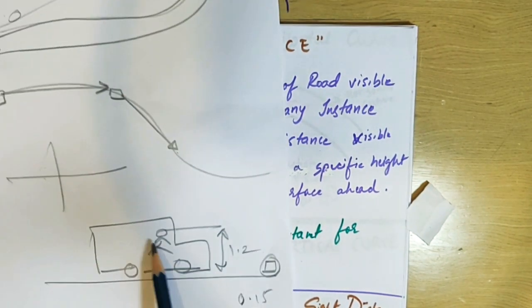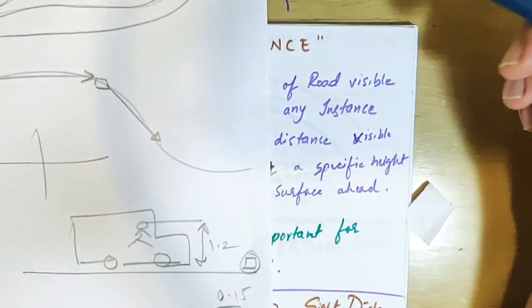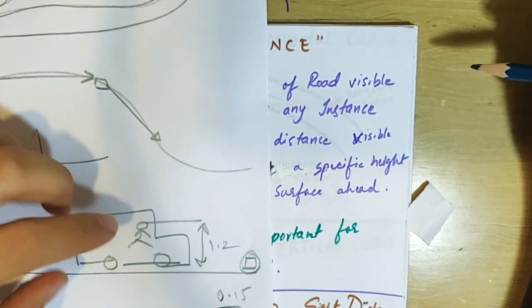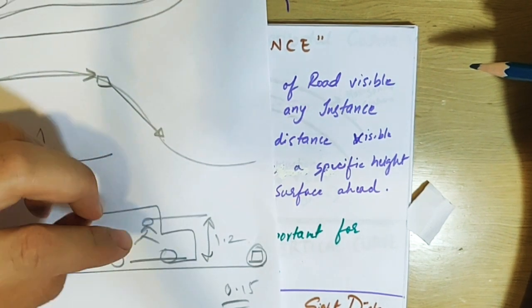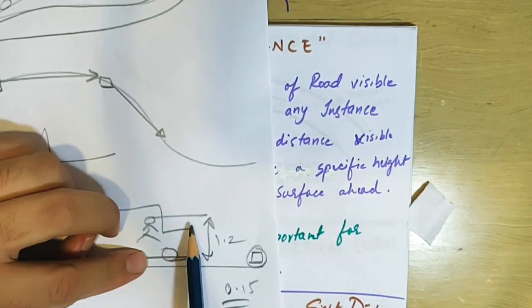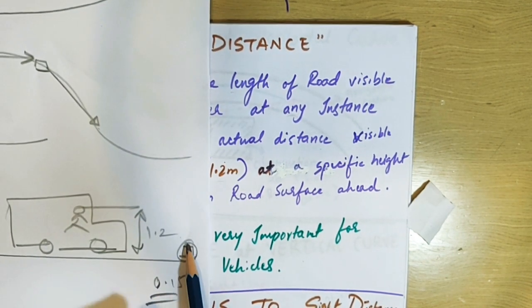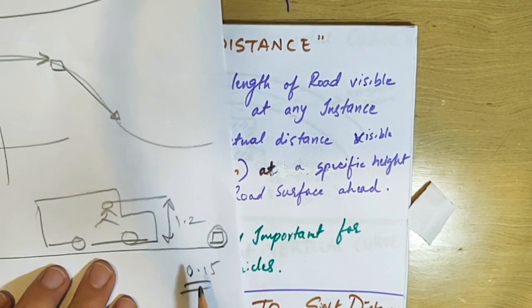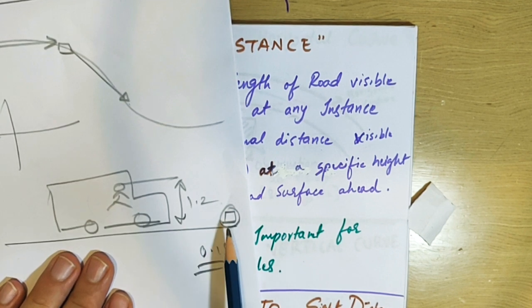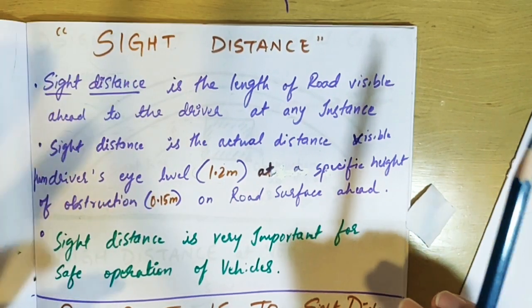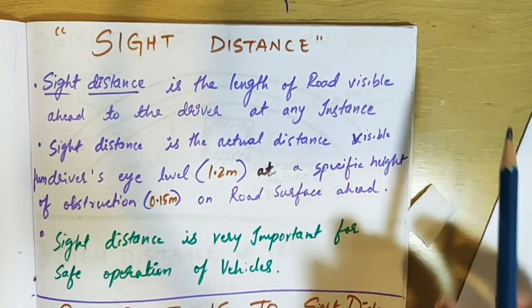This 1.2 is the average height of buses, trucks, cars, etc. Considering all these, we take an average height of 1.2. So a driver at 1.2 meters above the ground level, how much distance can he see in front of him, where he can spot an object that is around 0.15 meters above the ground level? That is basically the sight distance. You can just memorize the formula; I am just explaining you the concept.